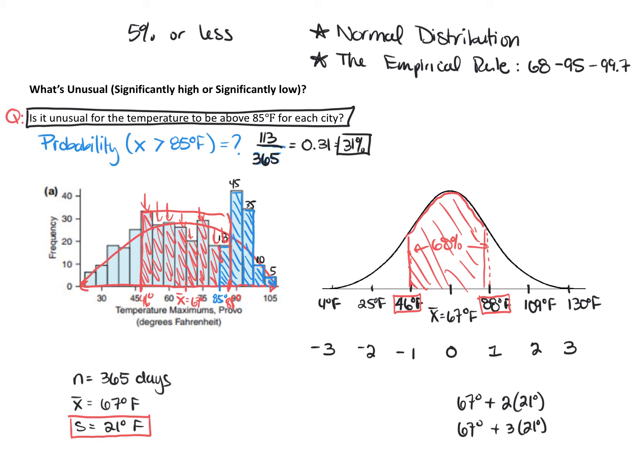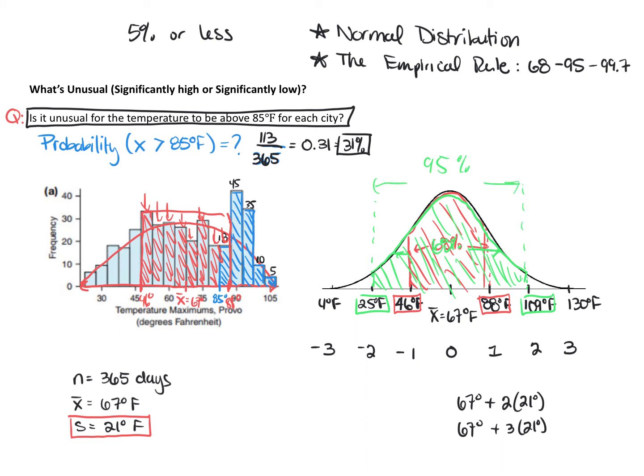And then I'll use green here. If I go out 2 standard deviations, we're looking at temperatures that are between 25 degrees Fahrenheit and 109 degrees Fahrenheit. Then you'll see that that includes the 68%, and then we go out a little bit further, and this part that I'm shading under the curve represents 95% of the daily temperatures.